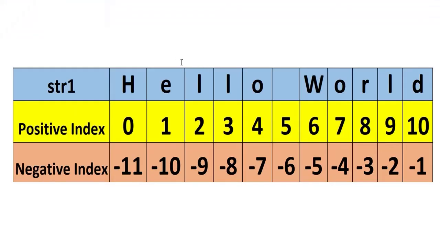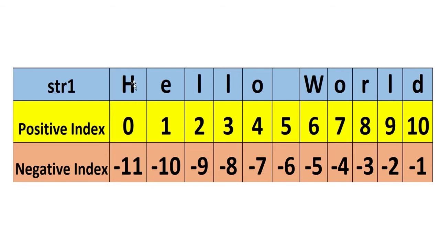This is an example of how a string is mapped in the computer's memory. We have stored hello world, a string, inside this variable str1. So how does this indexing happen inside the computer memory? See the positive indexing and negative indexing. Like indexing, we can access these elements from left to right, 0, 1, 2, 3, 4, or from right to left. In that case indexing starts with -1.